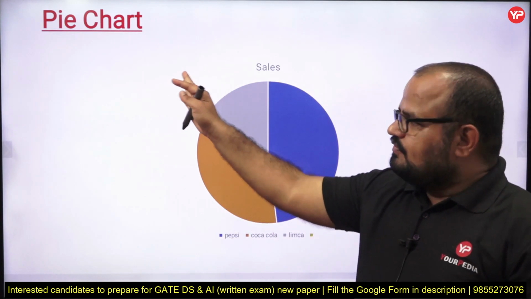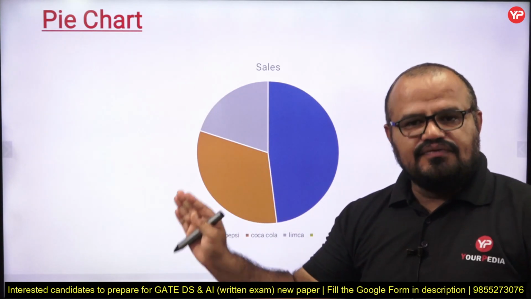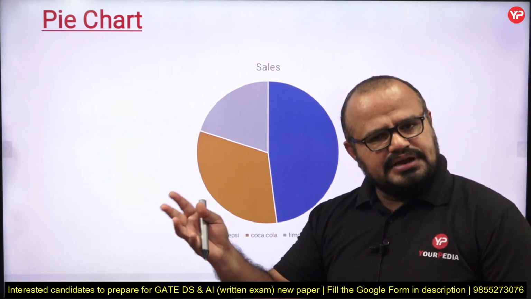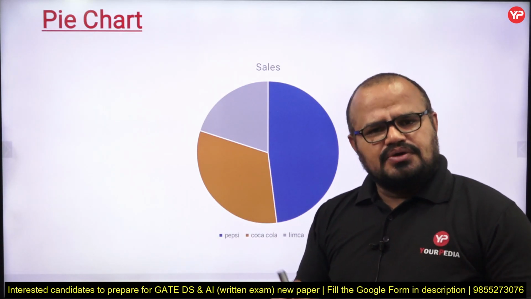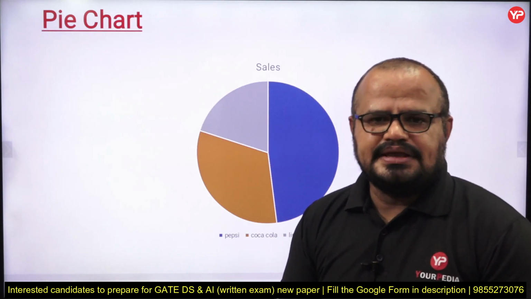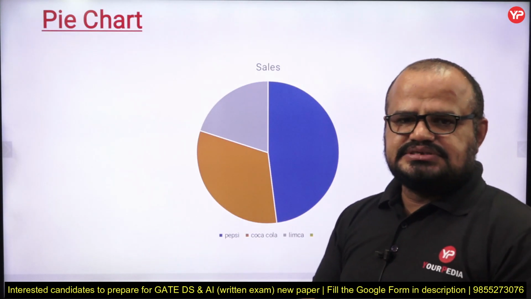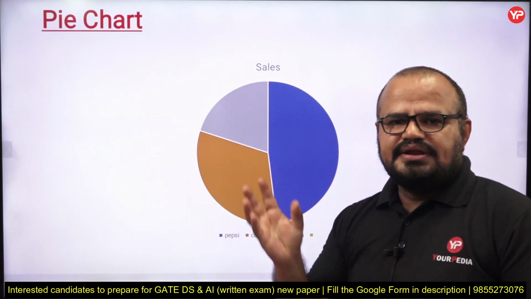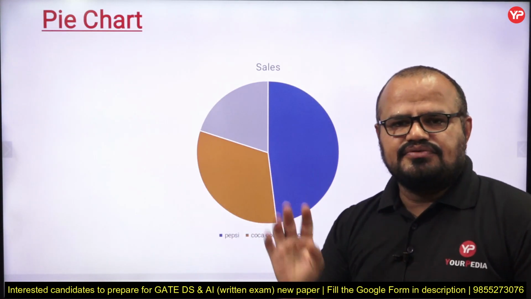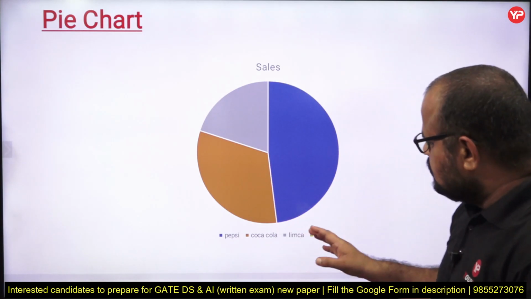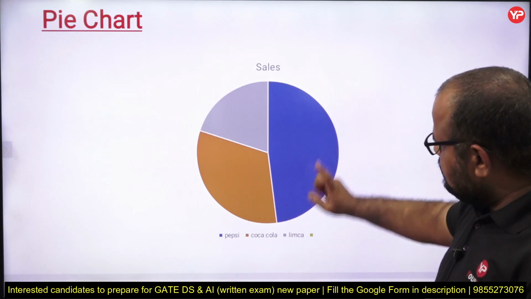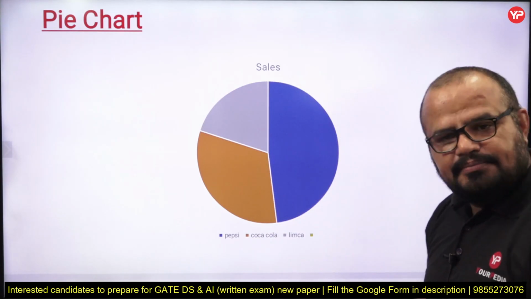So I can use a pie chart in the case of categorical data. Fine my dear students, we have many different types of charts also. According to the demand, according to the applications, we can use different charts to visualize our conclusions, our final result, or the analysis of our data set. So you know that Pepsi covers the highest area, then Coca-Cola and then Limca.